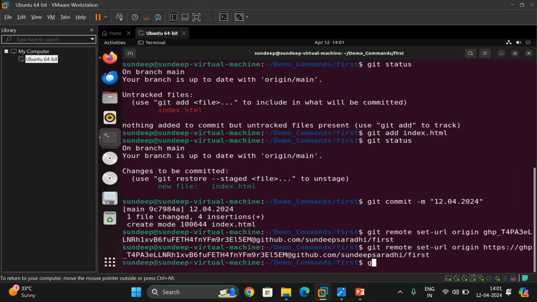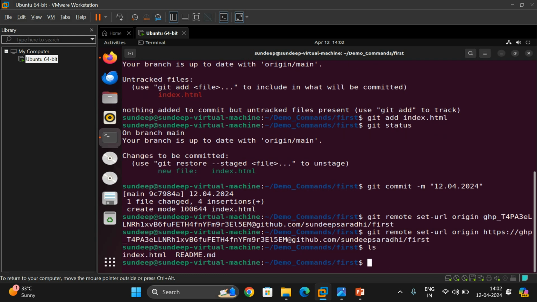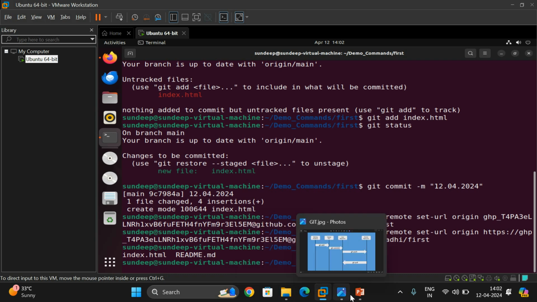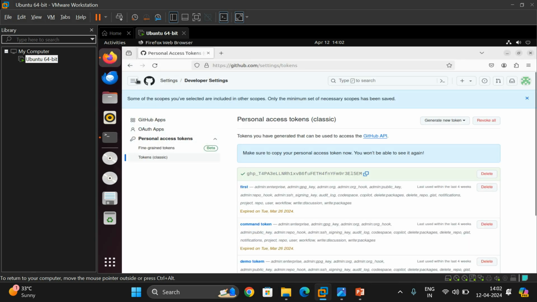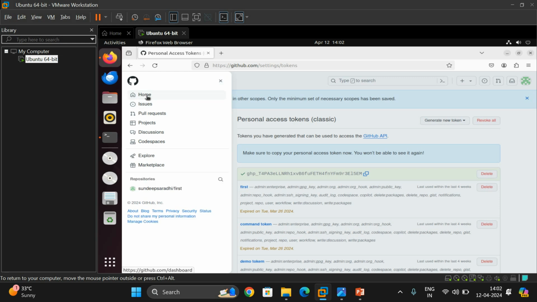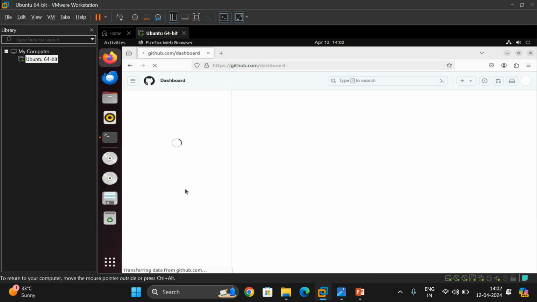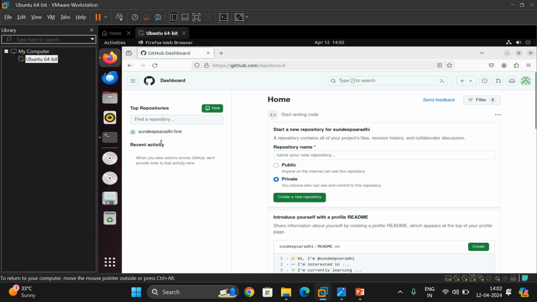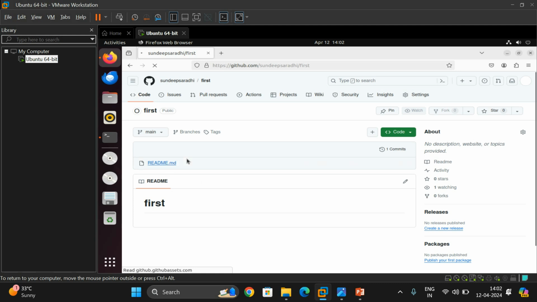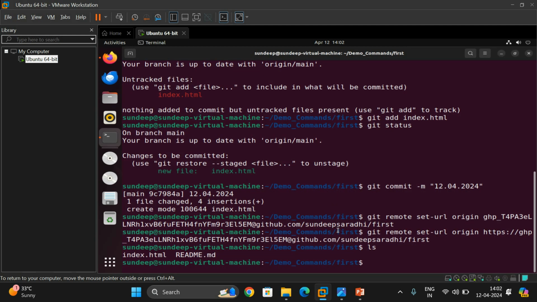See, in the local repository we are having two files, index.html and readme.md, and coming to the remote repository, we are having only one file, that is readme.md. Click on this repository. All the files will be listed here, and we are having only one file here. Now we need to push.